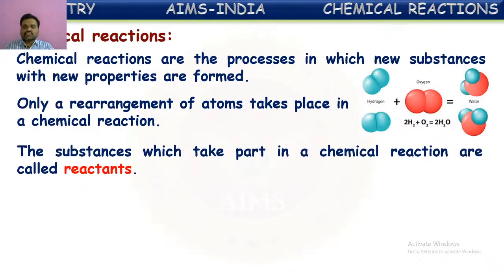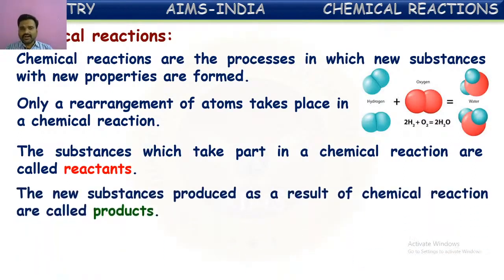The substances which take part in the chemical reaction are called reactants. For example, let us say once again the reaction between hydrogen and oxygen to form water. Here, hydrogen and oxygen, these two are participating in the chemical reaction. These substances which participate in the reaction are called reactants.